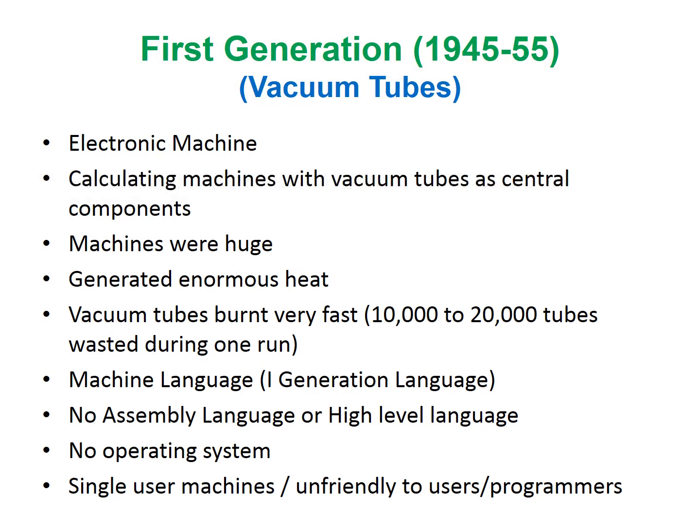Next is the first generation. This generation computers were electronic rather than mechanical machines. These were designed as calculating machines and were with vacuum tubes as the central components. These machines were very huge and generated enormous heat. The vacuum tubes got burnt very fast during running. In a single run, almost 10,000 to 20,000 tubes could be wasted.